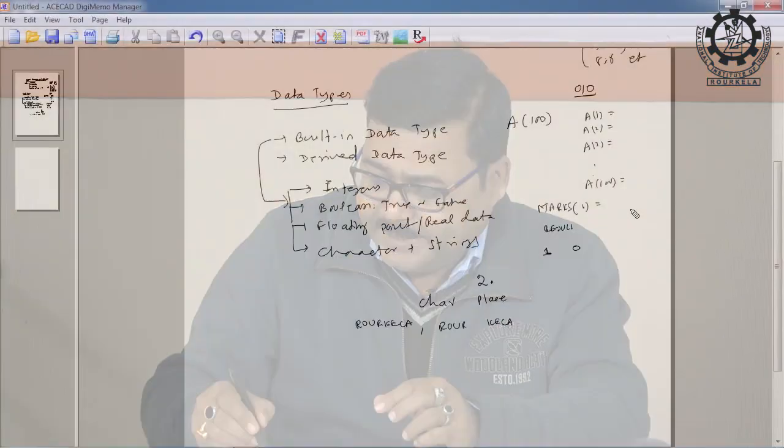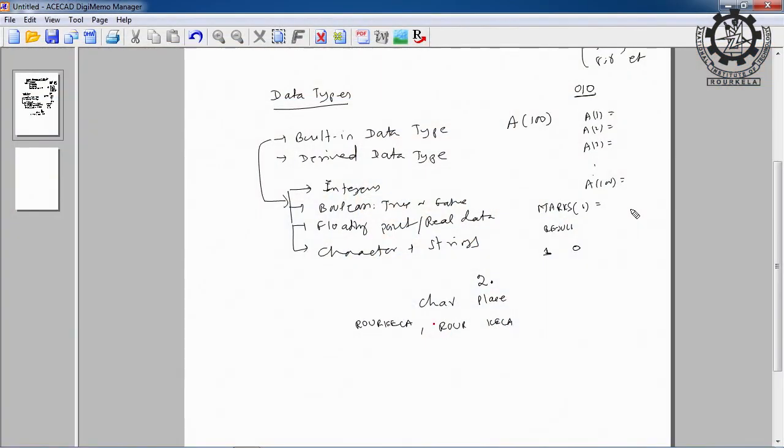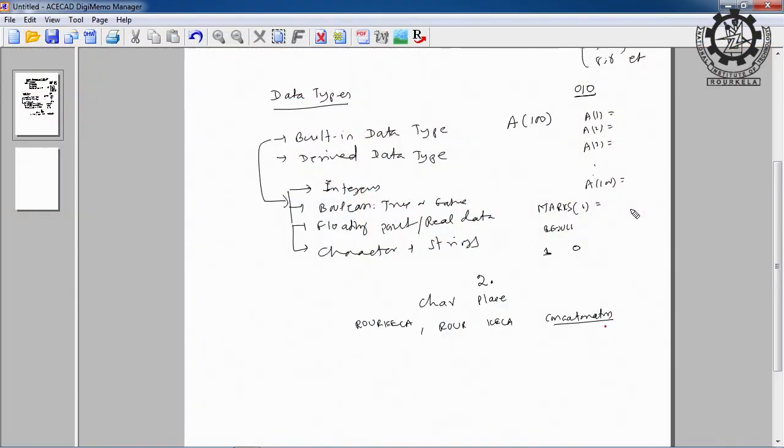So, I can split the strings, is not it? I can combine 2 strings to make it one string. And if you are writing the characters one after another sequentially without leaving any blank space, that operator is known as concatenation. So, what is concatenation? Concatenation is that you write the group of characters one after another without leaving a blank space, neither blank space nor any special characters which are available in the keyboard. You cannot leave a blank space or any special characters. So, that is what we call the concatenation, right.